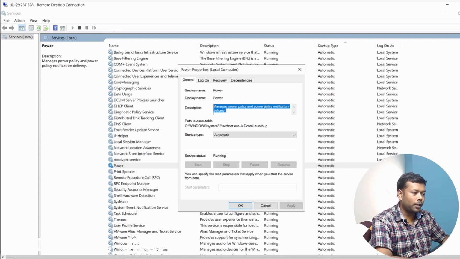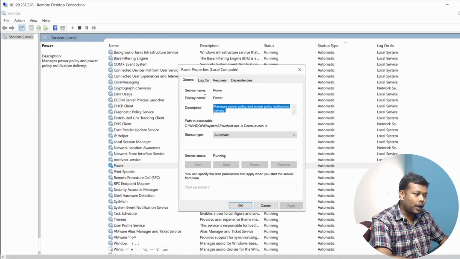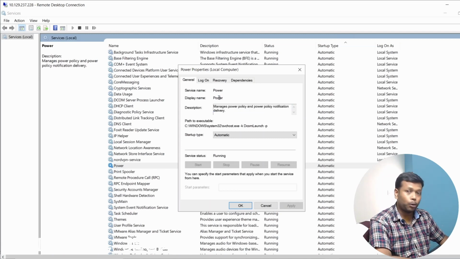It manages power policy notification and delivery. If the battery is getting low and the machine is going to die, we get the notification because of this. And it also has its service name and display name, both are different, and its description, and path to executable.